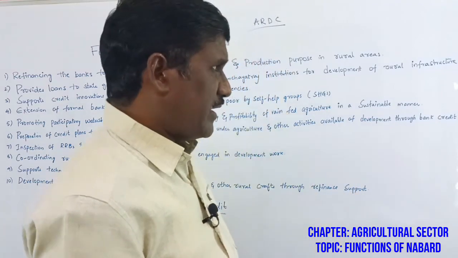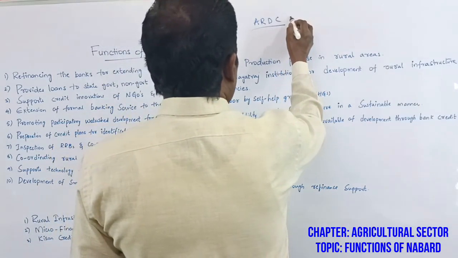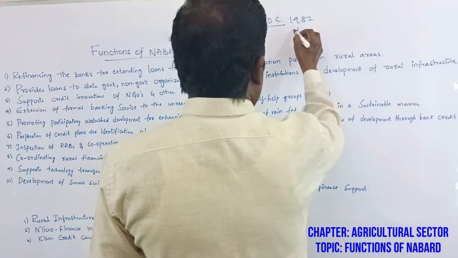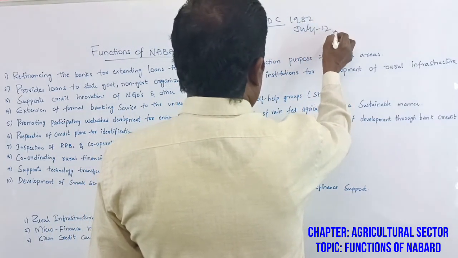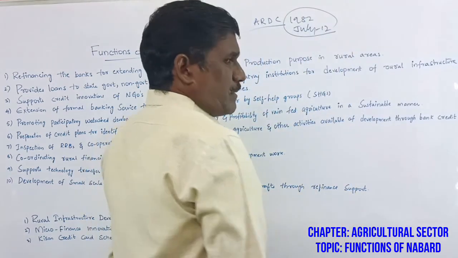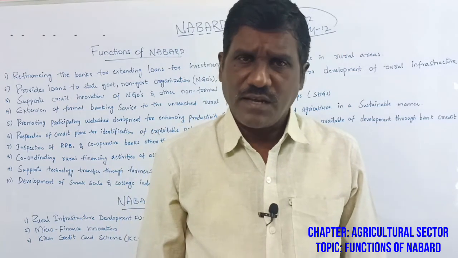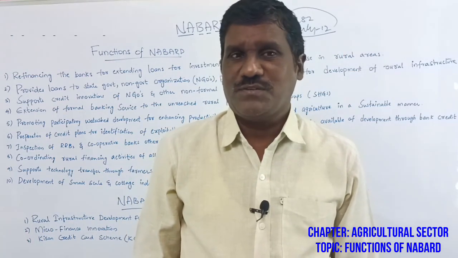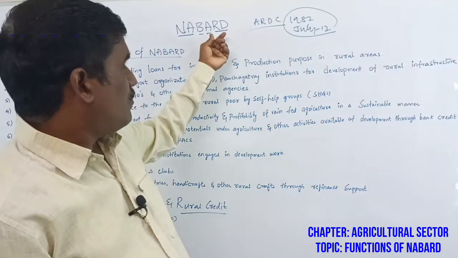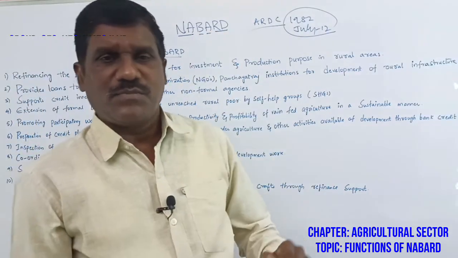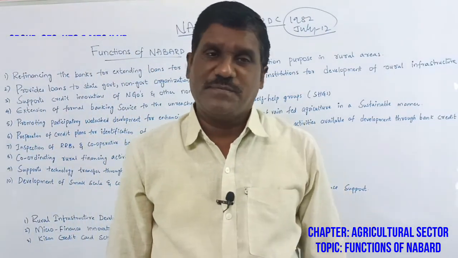But in 1982, on July 12, NABARD was established. Why was NABARD established? What are the functions of NABARD?